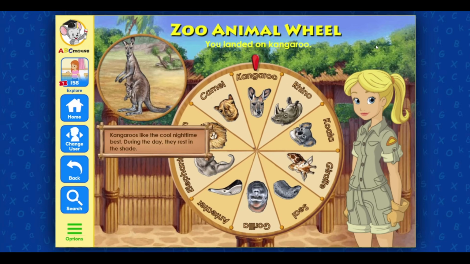You landed on kangaroo. Kangaroos like the cool nighttime best. During the day, they rest in the shade. Spin the wheel.